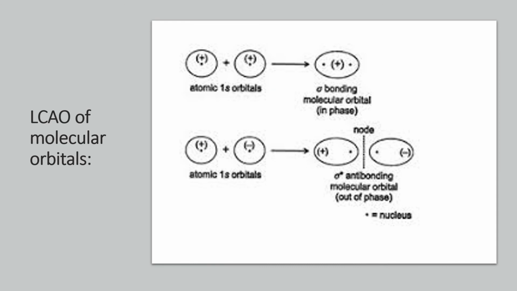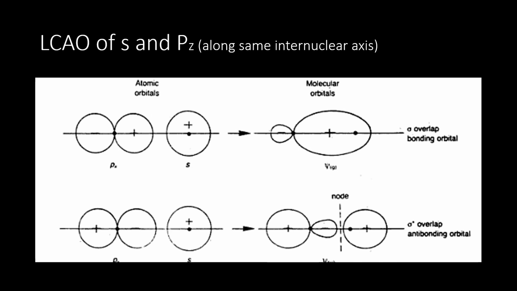So this is about the combination of s orbitals of the same energy, 1s atomic orbitals. If they have the same plus and plus signs, that is the same symmetry and same orientation, it gives a bonding molecular orbital. This is a plus sign and this is a minus sign, which gives rise to an anti-bonding molecular orbital. This is between s and pz.